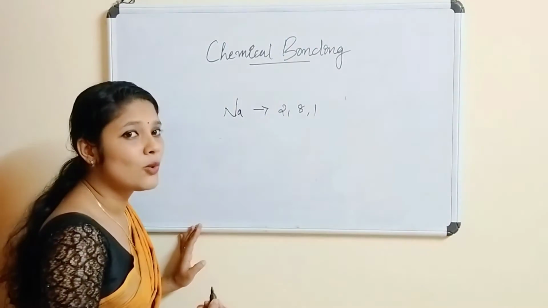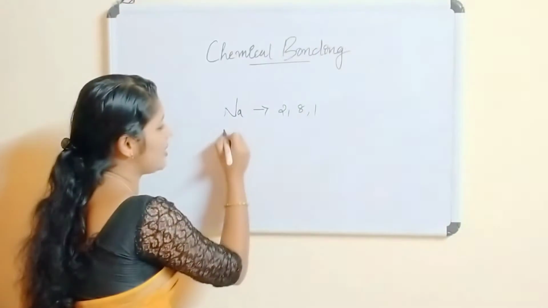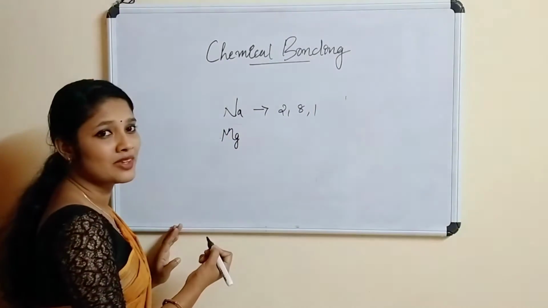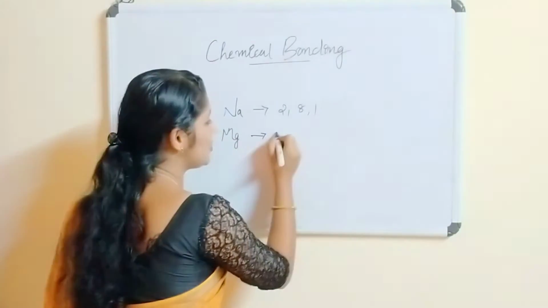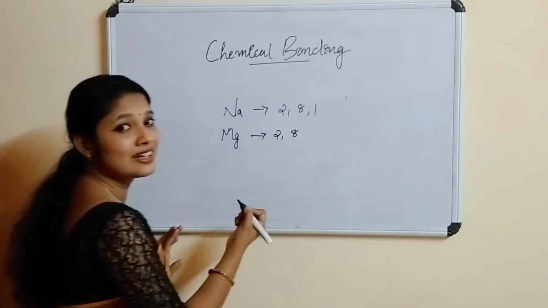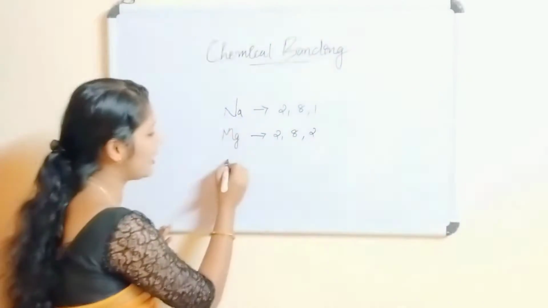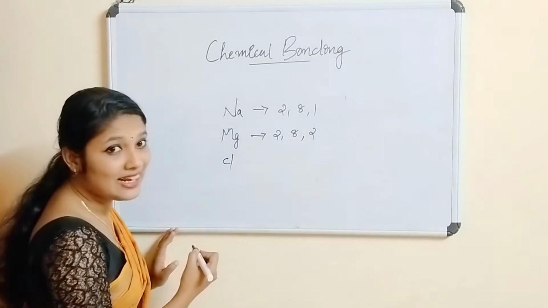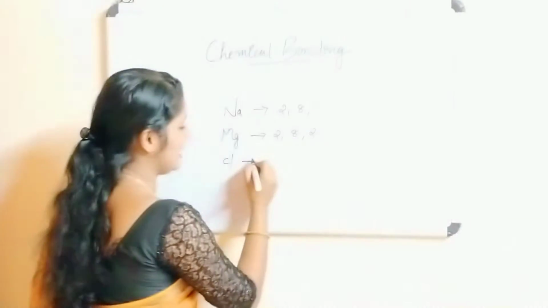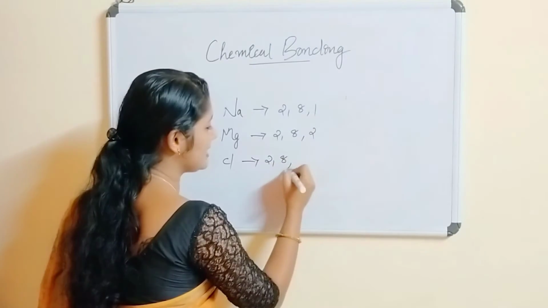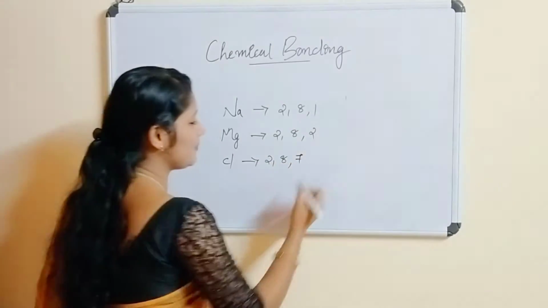Now, what is the atomic number of magnesium? 12, right? That is 2, 8, 2. What about chlorine? Chlorine is 17, right? Yes, that is 2, 8, 7.